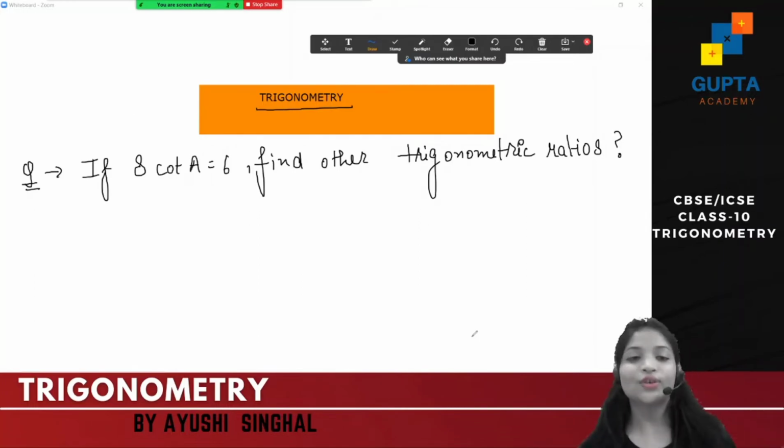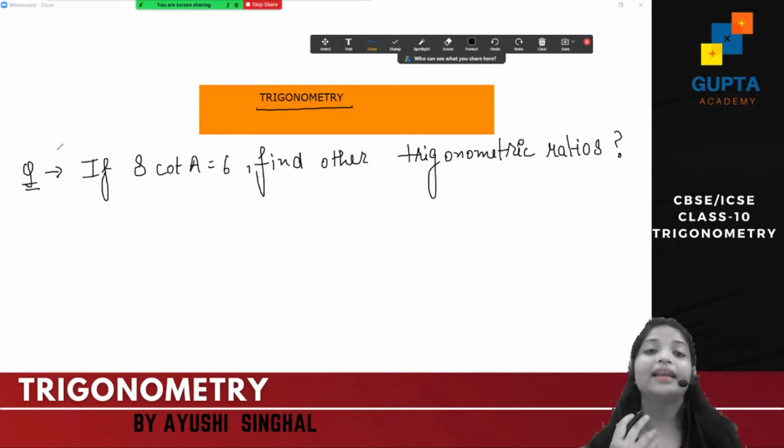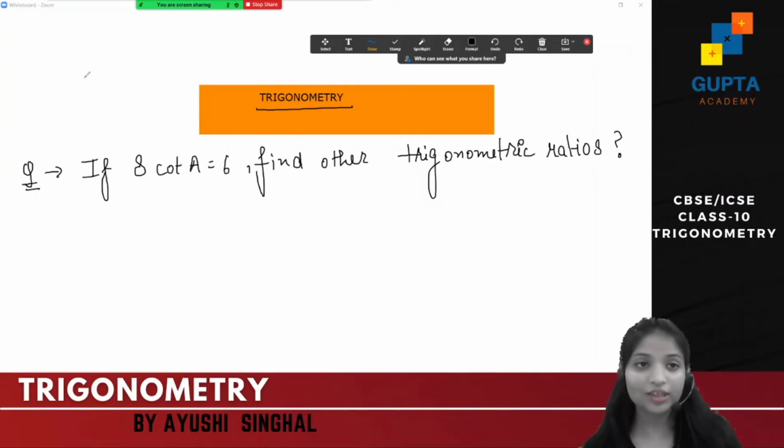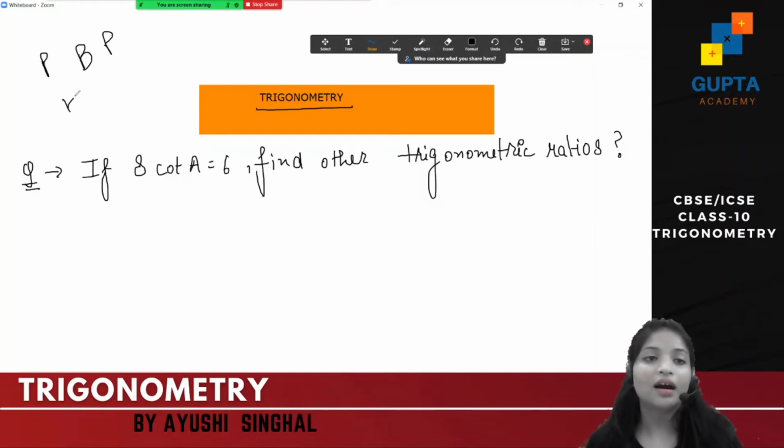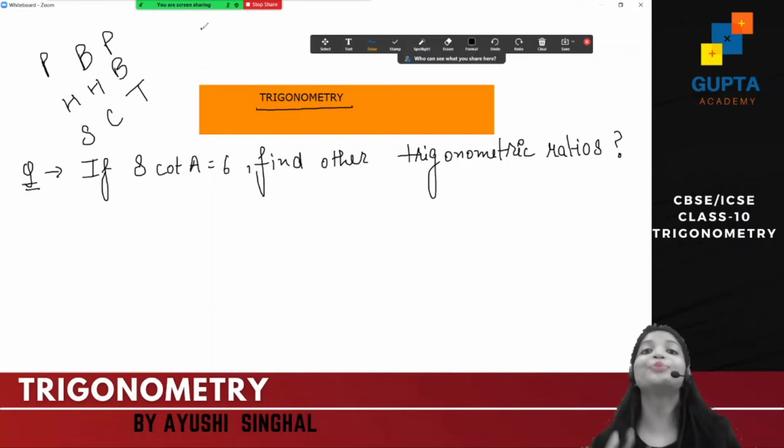Yeah. So I told you that we can learn our trigonometric ratios by a simple trick. So I gave two tricks. Right now I'm just reminding one trick. If you want to know the other trick, you can definitely see our previous session. So the trick was पंडित बद्री प्रसाद हर हर बोले सोना चांदी तोले. तो अब यहाँ पर I even told you that Supreme Court, you need to remember Supreme Court.